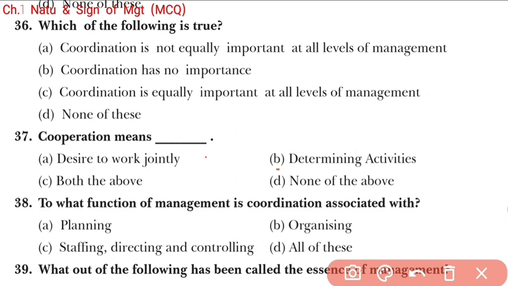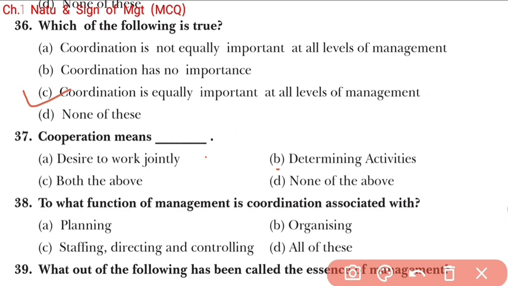A, coordination is not equally important at all levels of management. B, coordination has no importance. C, coordination is equally important at all levels of management. Okay, so students, statement C is correct, because coordination is equally important at all the levels of management.